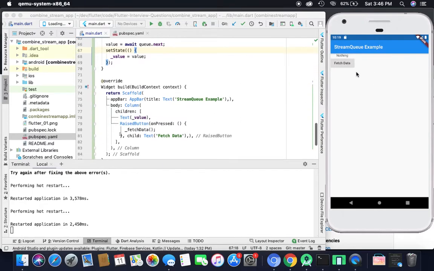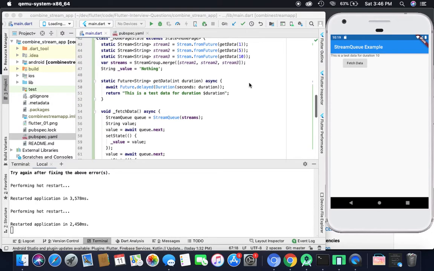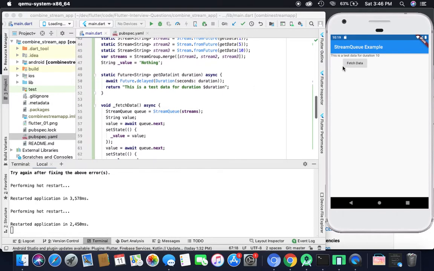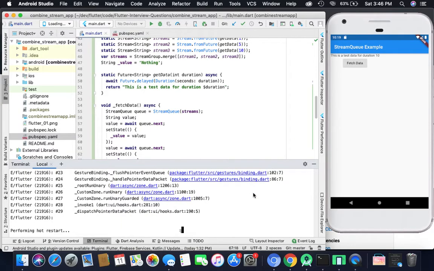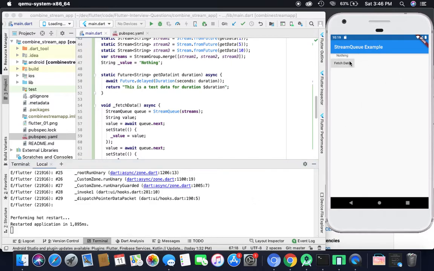Okay, so the fetch data button is here, and the default text, which is nothing, is here. So I am pressing the fetch data button. Okay, so something is wrong. Again running it. Again just press it. Here you can see that the first one appears, then the 5 appears, then the 10 appears.